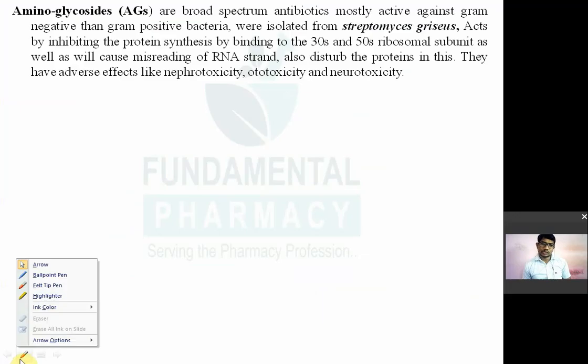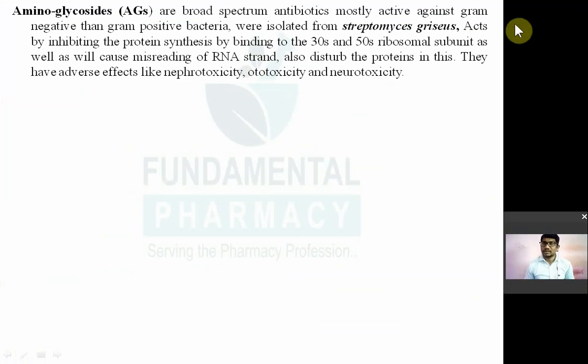They were isolated from one bacteria known as Streptomyces griseus. So these aminoglycosides have been isolated from this bacteria. कौन से बैक्टीरिया से आइसोलेशन हुआ है उसका? Remember this bacteria. Aminoglycosides are broad spectrum antibiotics and they are mostly effective against gram positive, gram negative. They are isolated from Streptomyces griseus.